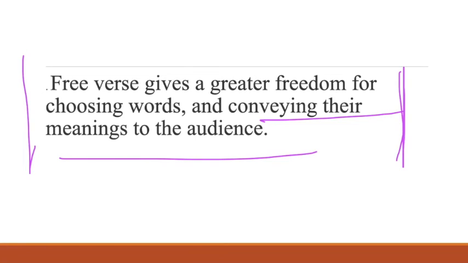In formal verse, you are very much restricted to the proper rhyme scheme and the proper meter. In blank verse also you are restricted to the meter, but in free verse you're not restricted to meter or rhyme. So it gives you more liberty as far as the choice of the word is concerned.